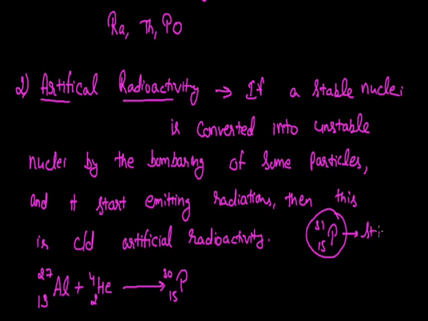But the other isotope of phosphorus, which I have indicated by the symbol P30, is unstable in nature, and this unstable nucleus goes for the emission of some radiation. So here we can see that initially this was a stable nucleus, but due to the bombarding of alpha particles, we have induced the radioactivity process in it, and this kind of radioactivity is termed as artificial radioactivity. Here the process is completed with the emission of one neutral particle, a neutron. So that is about the types of radioactivity.